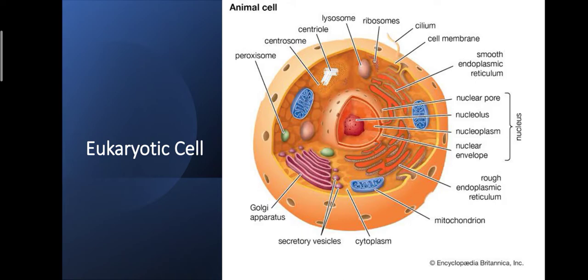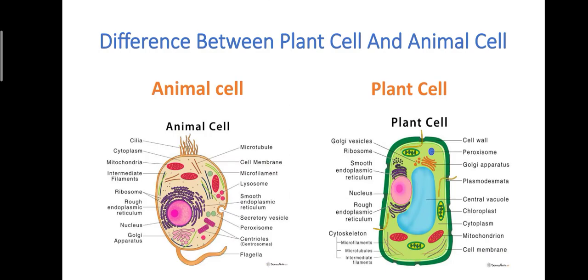In the next slide, we can understand another thing: the difference between plant cell and animal cell. Some points here I can explain. You know, the two complex living beings of this blue planet are plants and animals. So look at the diagram. You can easily understand animal cell and plant cell. On the basis of some points we can differentiate here.